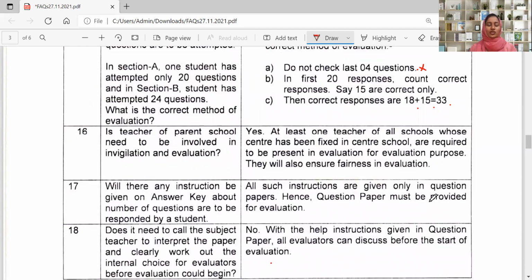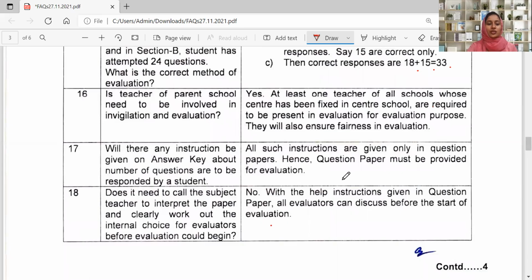In the next question, is a teacher of the parent school needed to be involved in invigilation and evaluation? Yes, at least one teacher from every school whose center has been fixed in the center school is required to be present for evaluation. This is done to maintain fairness in evaluation.